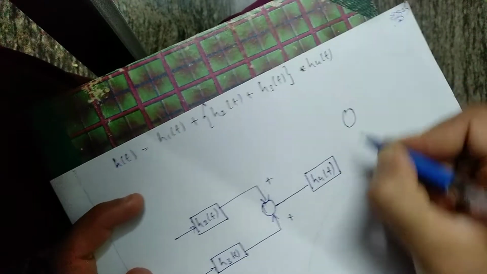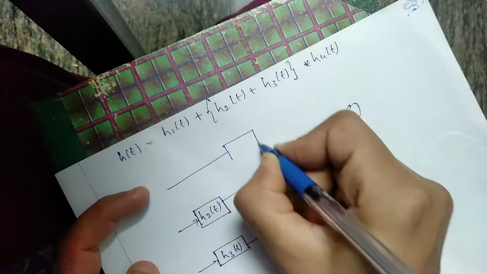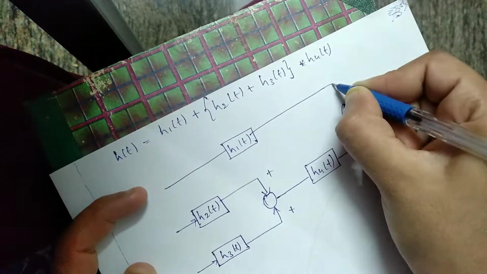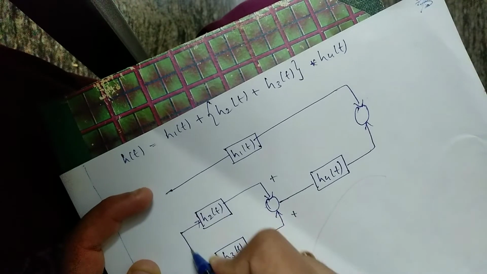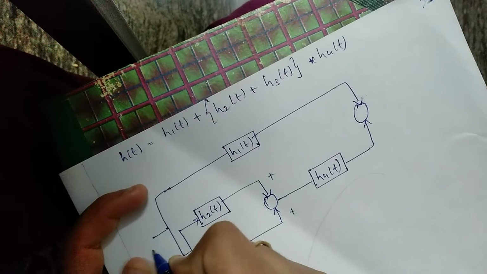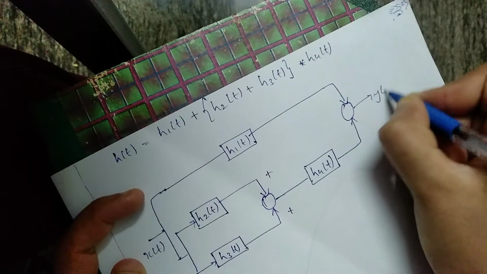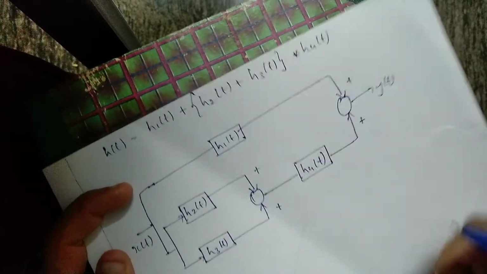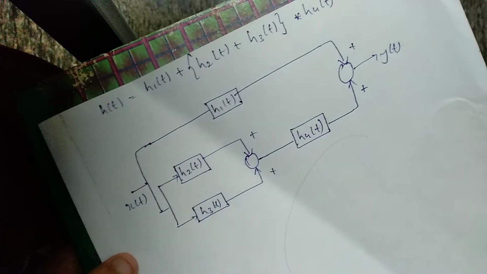So again I am making this one block connected with h1 of t. These three blocks are interconnected with an input x of t and an output y of t. This is plus and this is also plus. Got it? This is how we need to write the interconnection of the overall impulse function.